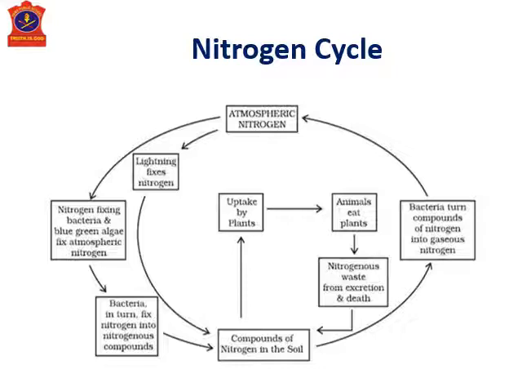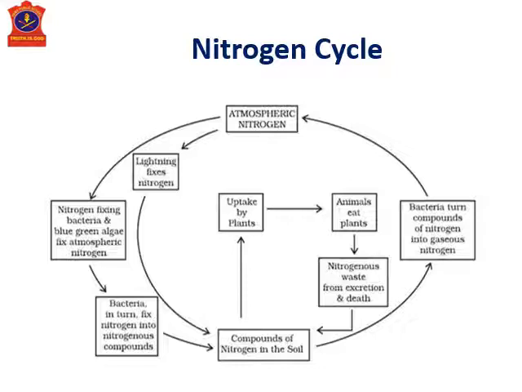This is applicable to nitrogen also. Atmospheric nitrogen, which is taken up by the plants with the help of microbes, has to go back to the atmosphere. This is done by the nitrogen cycle. So here we are going to study the nitrogen cycle.